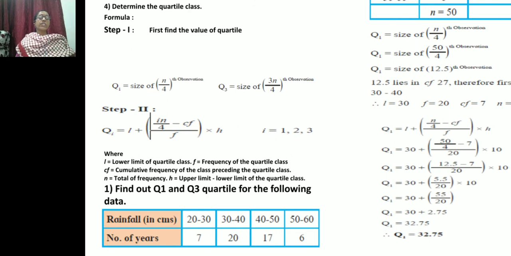You have studied these three well. Now n is the total number of frequencies, and h is the upper limit minus the lower limit of the quartile class.